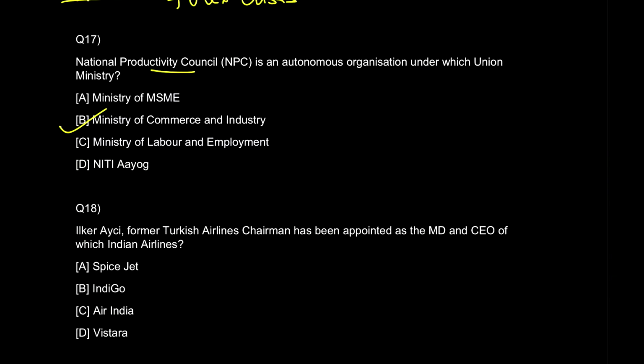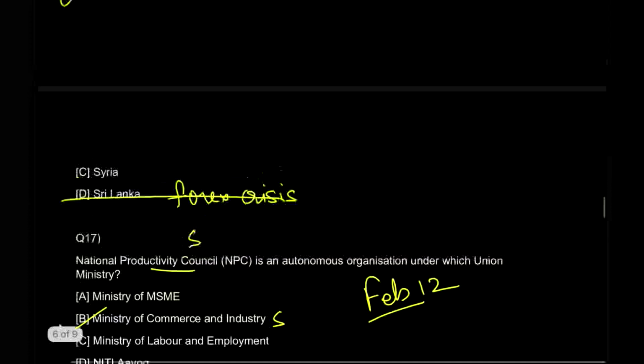So India celebrates the National Productivity Day on February 12th every year, and that's why it was in the news of February. This is a council which was established in 1958 under the Ministry of Commerce and Industry. Okay, so I'll just tell you that you have to search this for static GK and this for static GK.